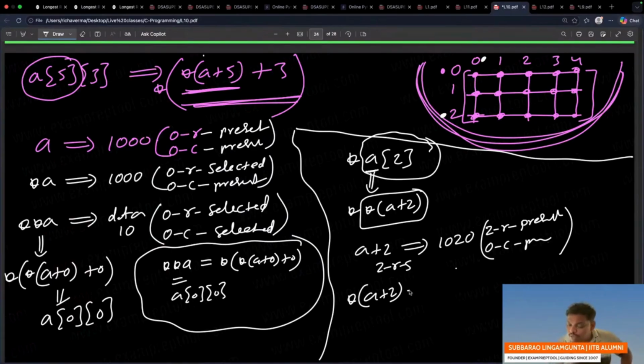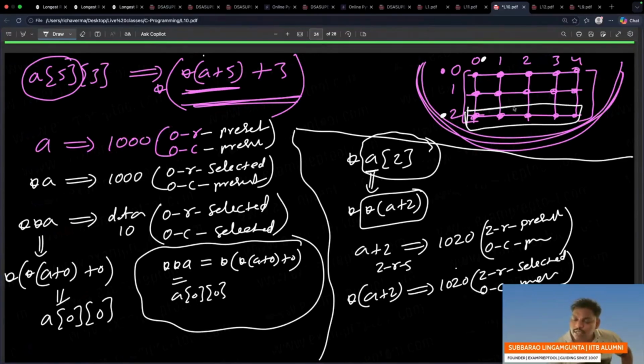Now see star. What is the answer? 1020 only. Because of the first star, the second row is selected. You cannot move further. Row level, this row is fixed. But in that row, the column is not selected. 0th column present. You are present, but you are not selected. That means in this area you selected already, but the column you don't know. You are present.